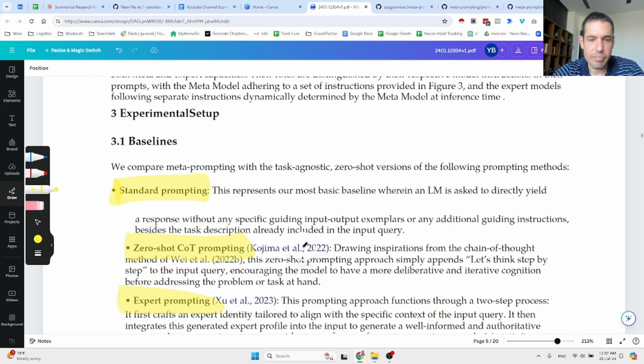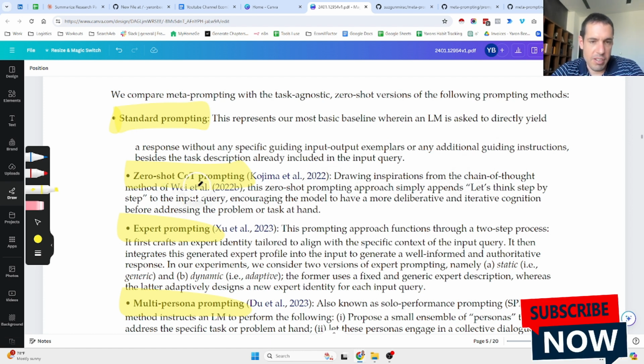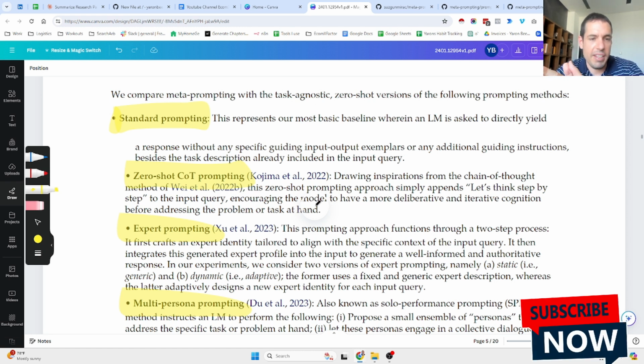We have the zero shot chain of thought prompting. So drawing inspiration from the chain of thought method that was presented in this research, the zero shot prompting approach simply appends "let's think step by step" to the input query, encouraging the model to have a more deliberative and iterative cognition before addressing the problem or task at hand. So let's say, again, we want to build a landing page. In this type of prompt, we will say, let's think step by step how to build a landing page. And usually this yields better results.